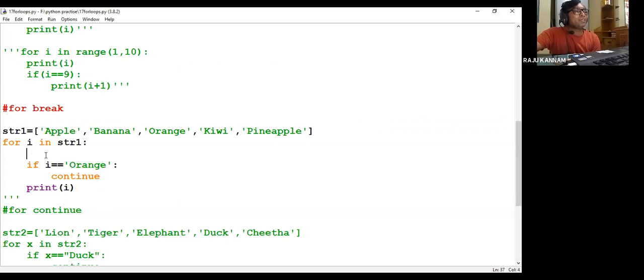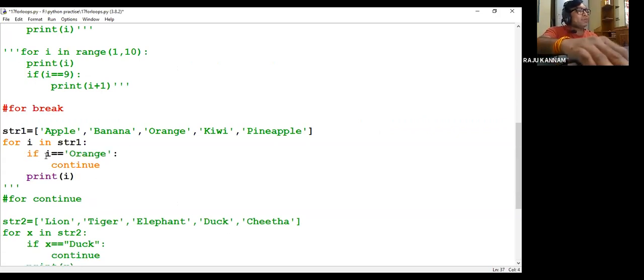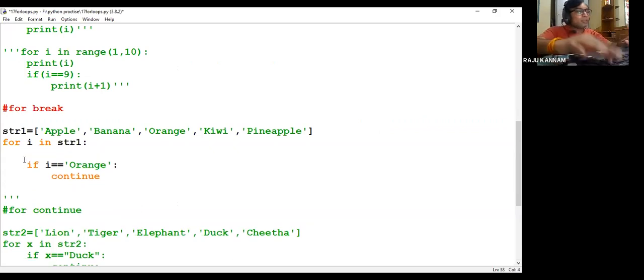If you write it here, that means we are testing. After getting the element, we are testing whether it is orange or not. After testing, if we are doing printing, it will be skipped. Before testing, if you are doing printing, so after getting apple, it will be printed. Then after that, you are checking the condition.